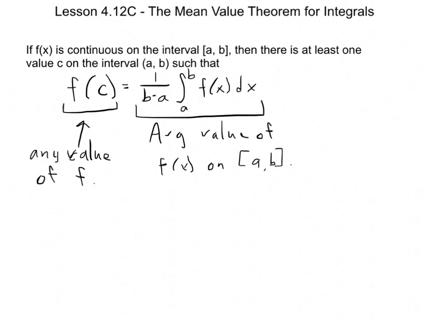So I'm going to say that again. The mean value theorem for integrals says that if you've got a continuous function, it'll happen at least once that the specific value of the function is equal to the average value of the function. The best hope of this making sense is to go into an example, so I'm going to jump to that right now.